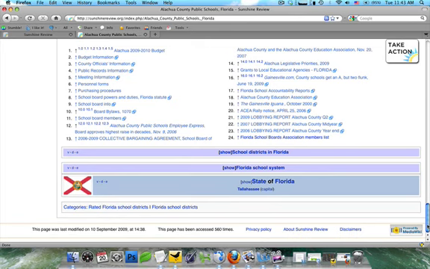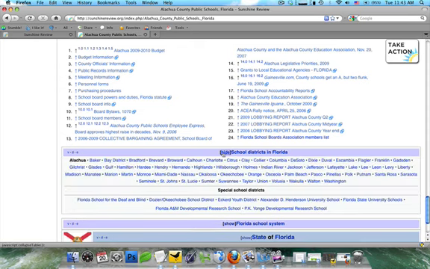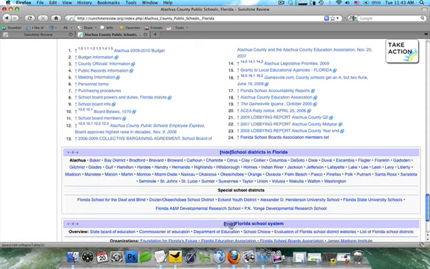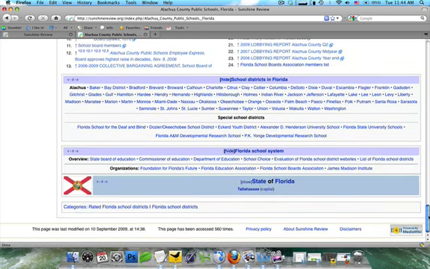And last but not least, I want to point out, we have these collapsible tables. If you click on Show, it will show all the school districts in Florida. You can check out different elements of the school system. So whenever you see any of these horizontal bars, make sure you click on Show, and there's a wealth of information incorporated in there.